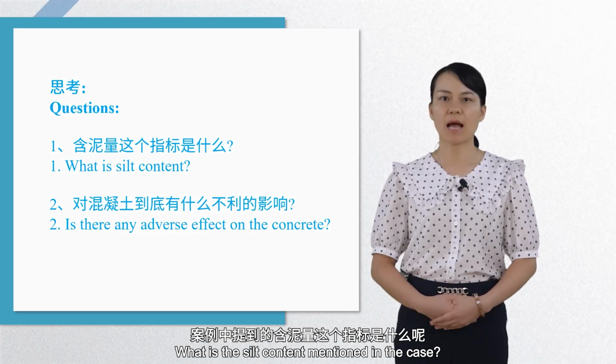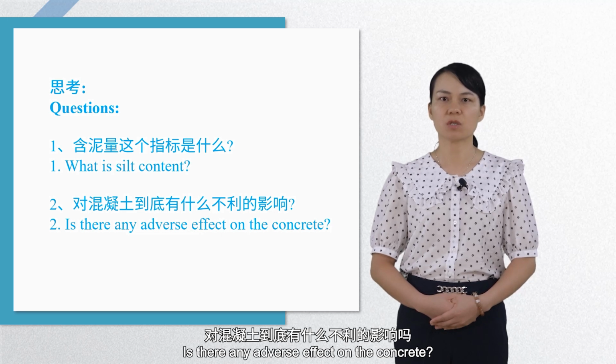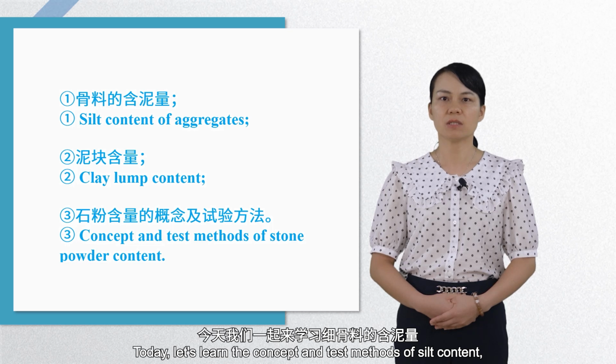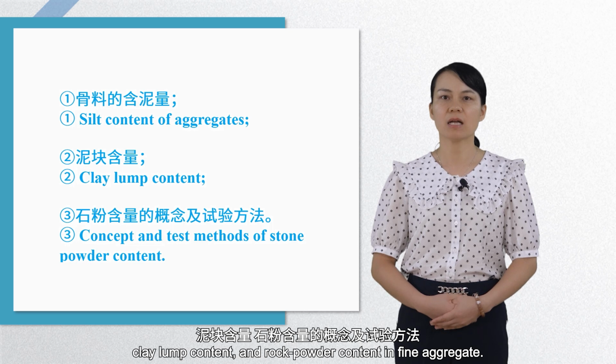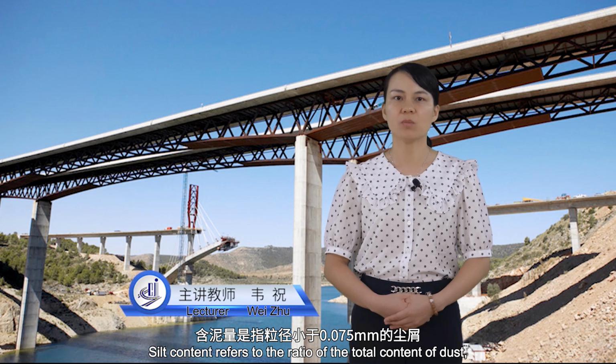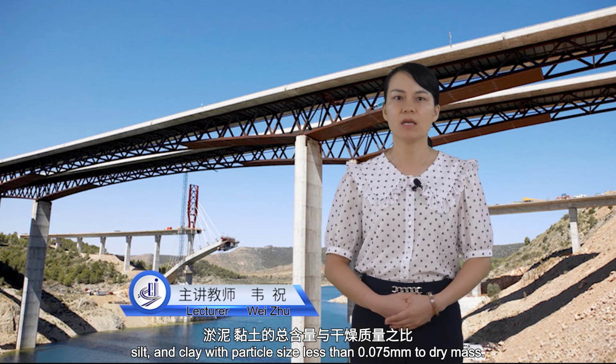What is the silt content mentioned in the case? Is there any adverse effect on the concrete? Today, let's learn the concept and test methods of silt content, clay lump content, and rock powder content in fine aggregate. Silt content refers to the ratio of the total content of dust, silt, and clay with particle size less than 0.075 millimeters to dry mass.